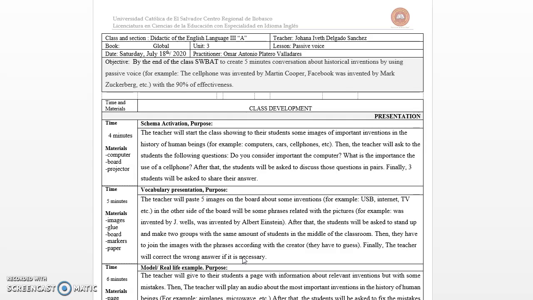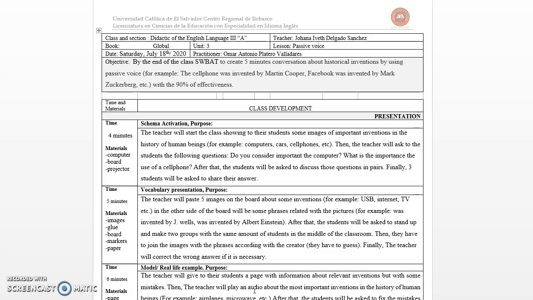So the next one, that is vocabulary presentation. The time is 5 minutes. So we are going to start. The materials are images, glue, board, markers and paper. So the teacher will paste 5 images on the board about some inventions, for example USB, internet, TV, etc. On the other side of the board will be some phrases related with the pictures. For example, was invented by H. G. Wells, was invented by Albert Einstein.